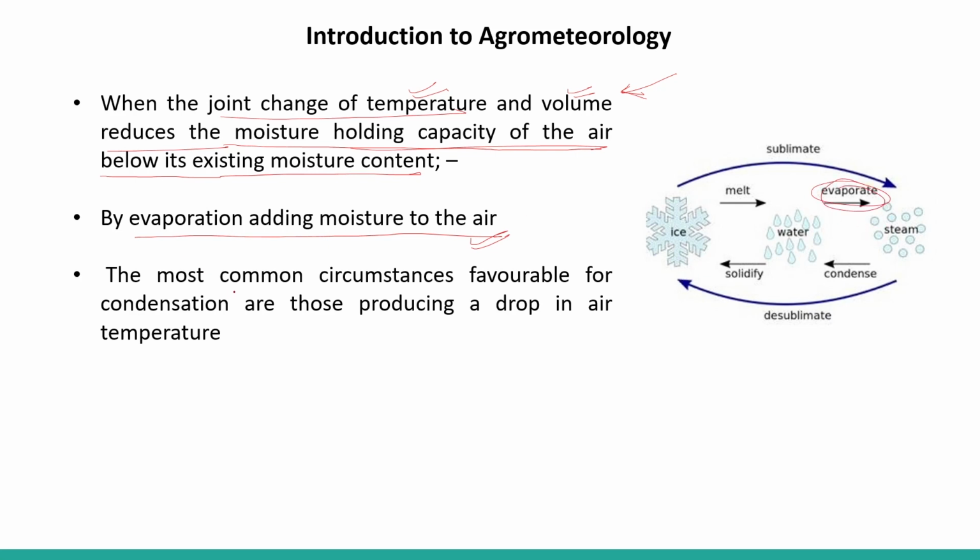Okay, so the most common circumstances favorable for condensation are those producing a drop in air temperature. When the droplets condense, the steam changes to water droplets, and when these water droplets solidify, they change to ice, right?